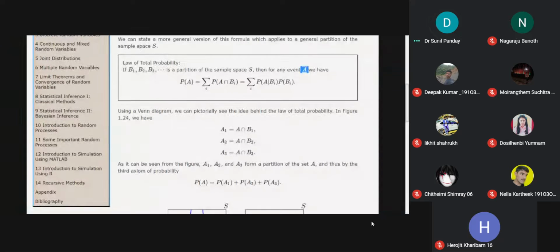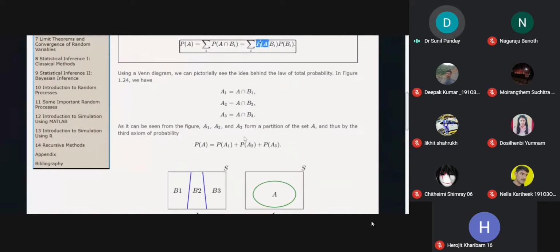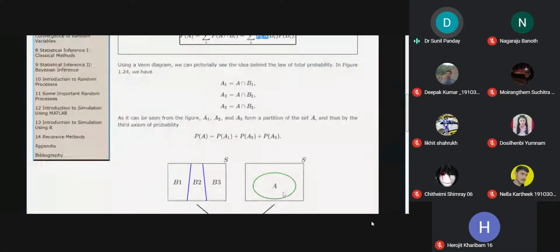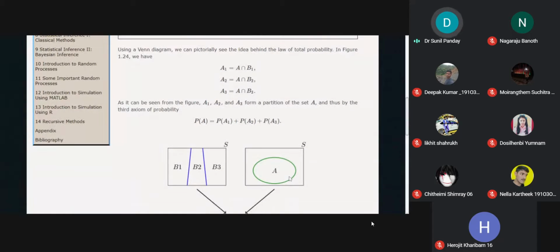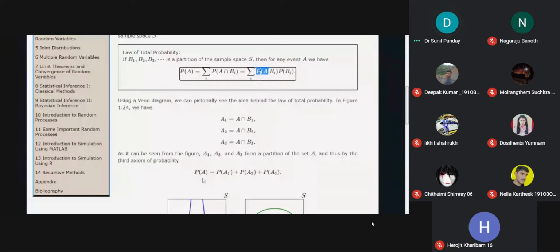Now we have the probability of A equals the summation over i, and we have to prove this one. For the probability of any event A, if I say event A happened, it may intersect any one of them, or more than one of them, or all of them. It actually depends on the choice of A. So A occurs within the sample space, and I have to find the probability of A in terms of these partitioned events B1, B2, B3.